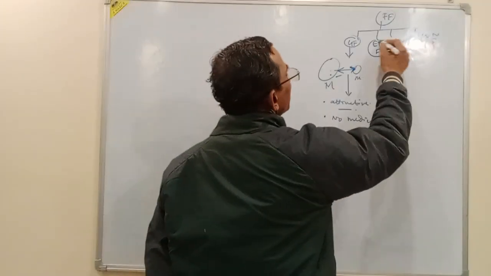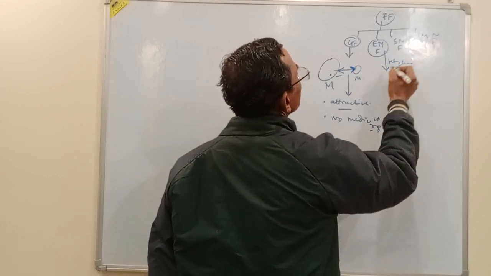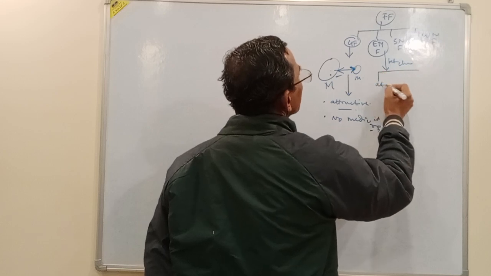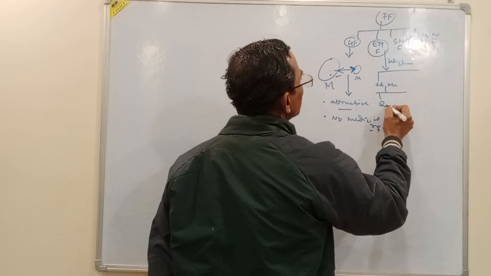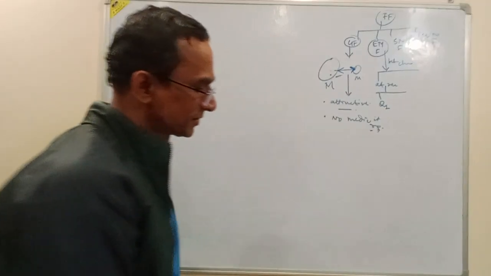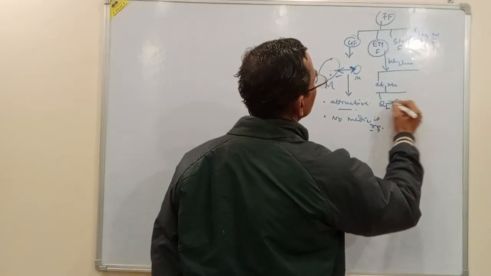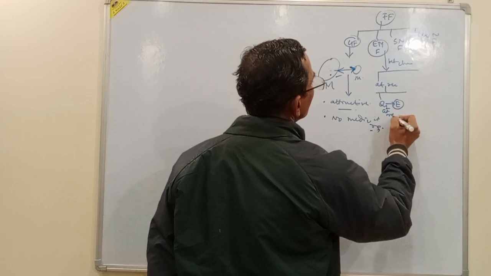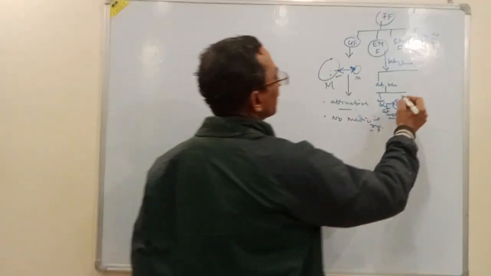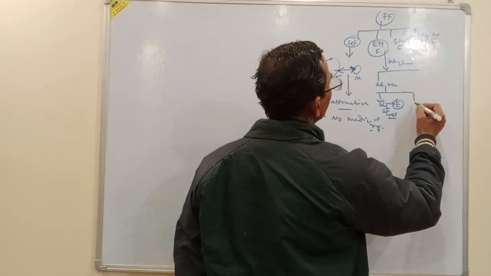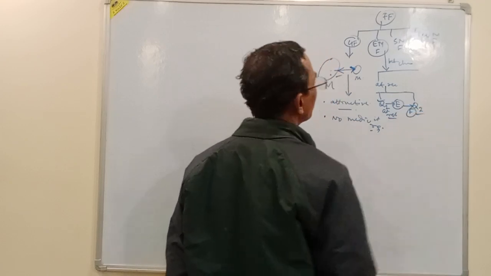Now, electromagnetic force is between charges. If charges are at rest, charge Q1 will have its electric field. Due to this charge, we will have an electric field, and any other charge Q2 kept in this electric field will experience a force.